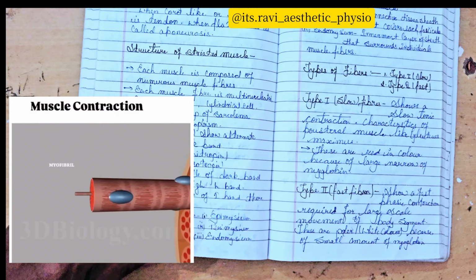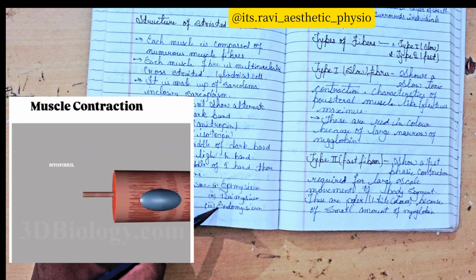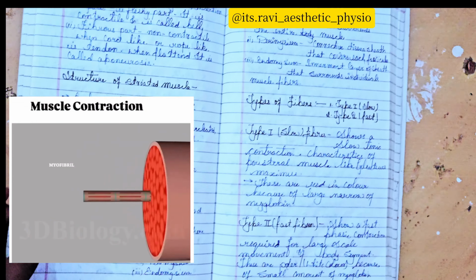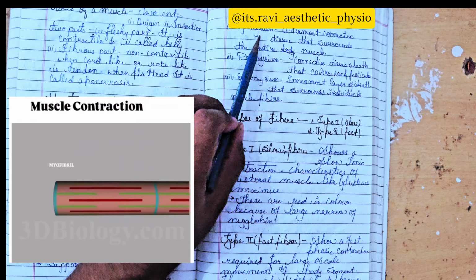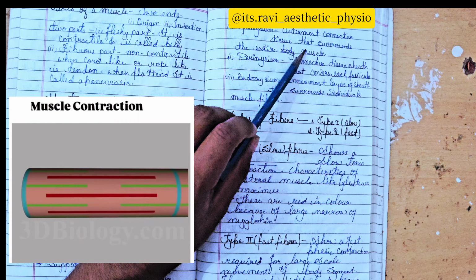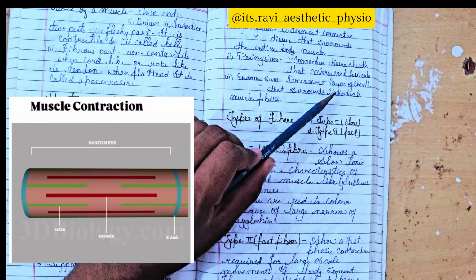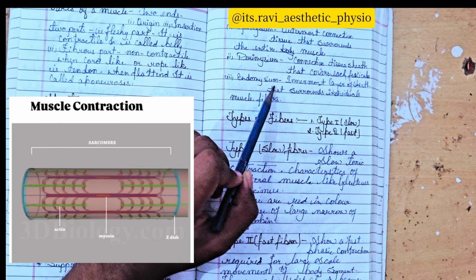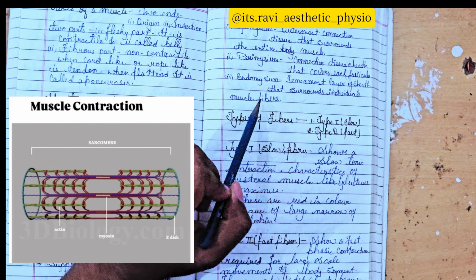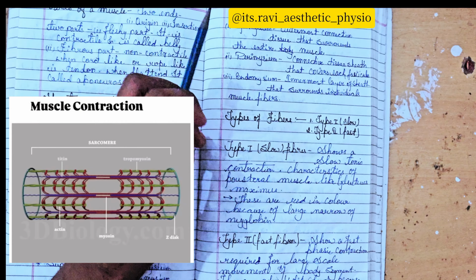The supporting tissue is epimysium, perimysium and endomysium. You have to show them on the muscle diagram. Epimysium is the outermost connective tissue that surrounds the entire muscle. Perimysium is a connective tissue sheath that covers each fascicle. Endomysium is the innermost layer; the sheath surrounds each individual muscle fiber, as you have to show in a diagram.